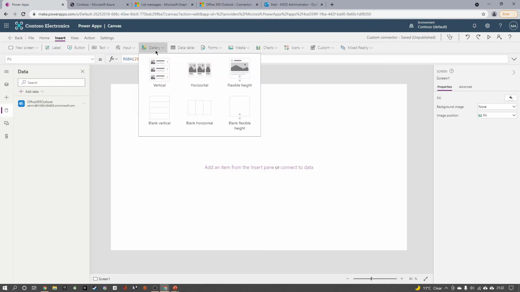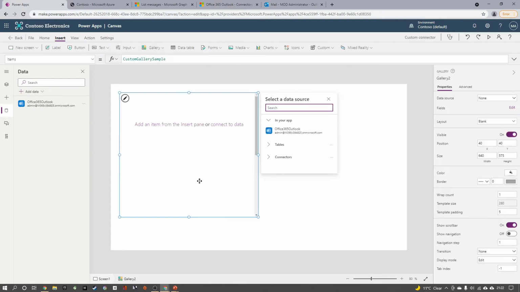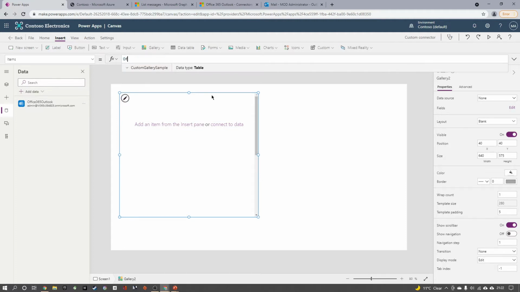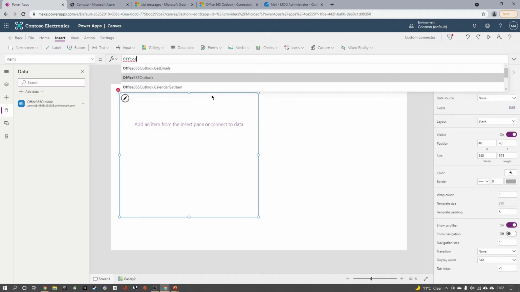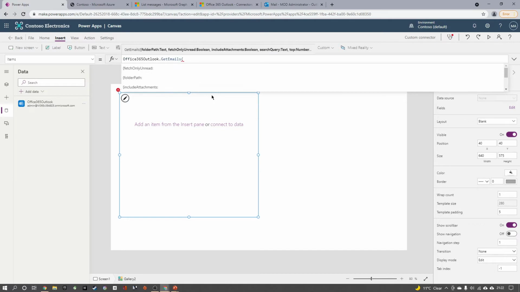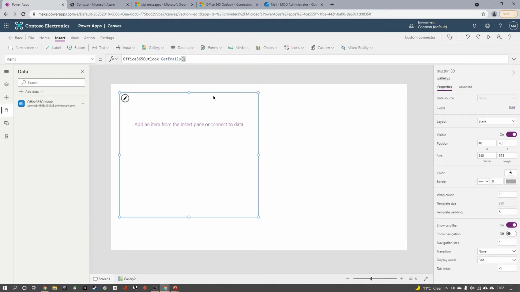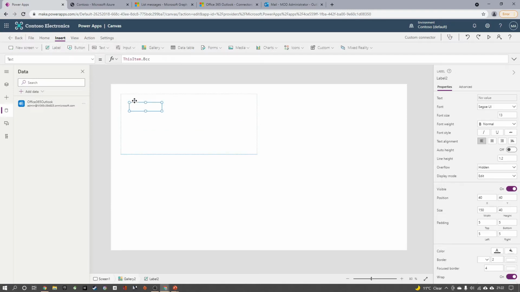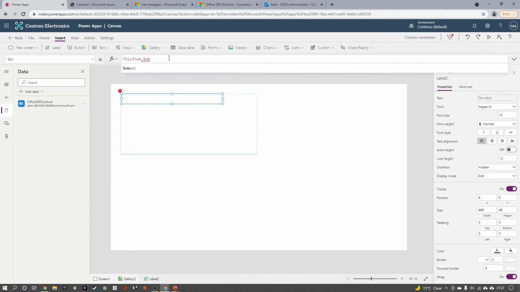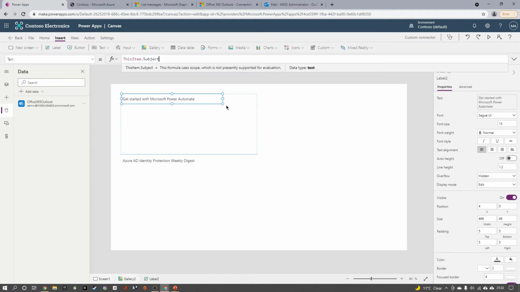So let me quickly add a gallery, and on the items I will try to consume the emails from the gallery. Let me add a label here to show the subject of this particular email.